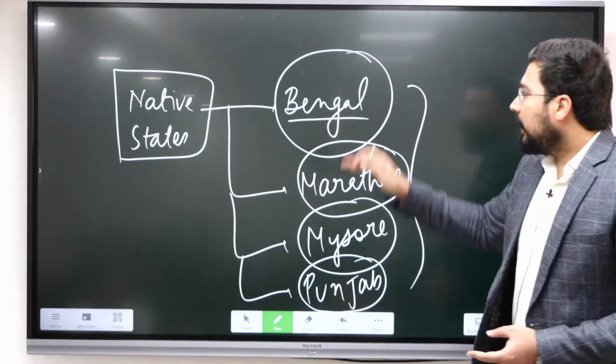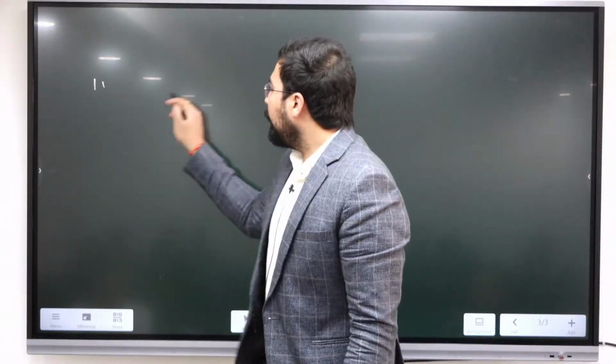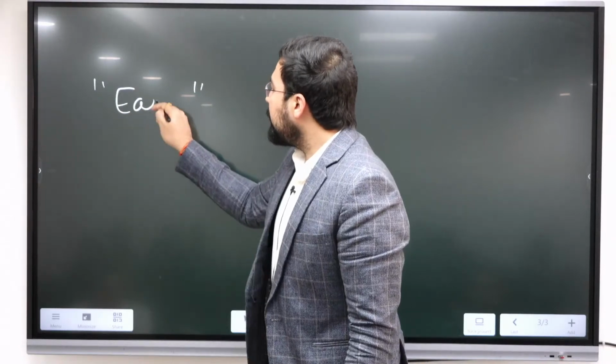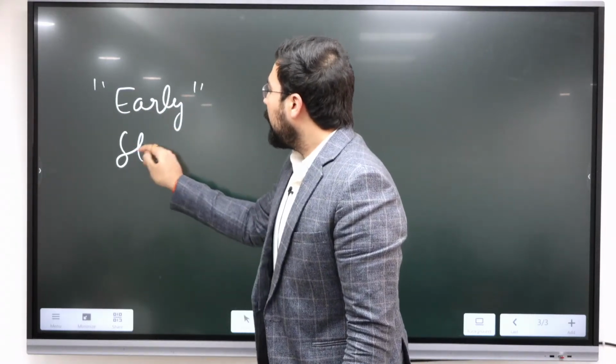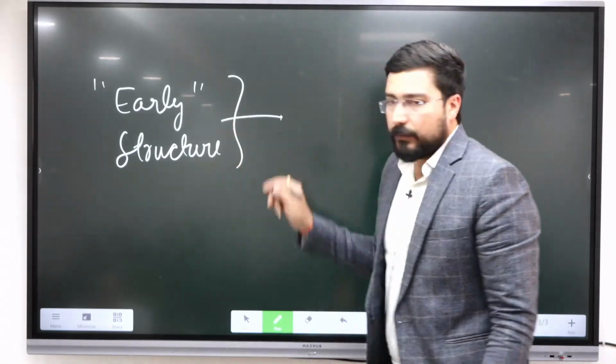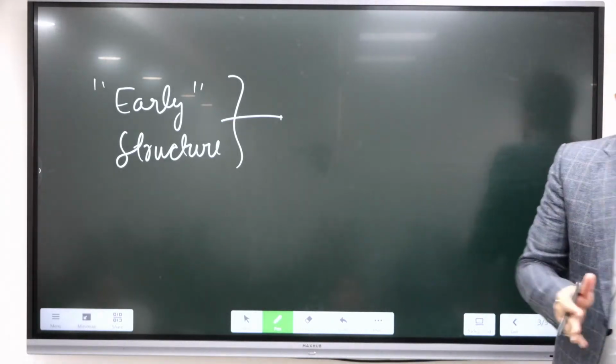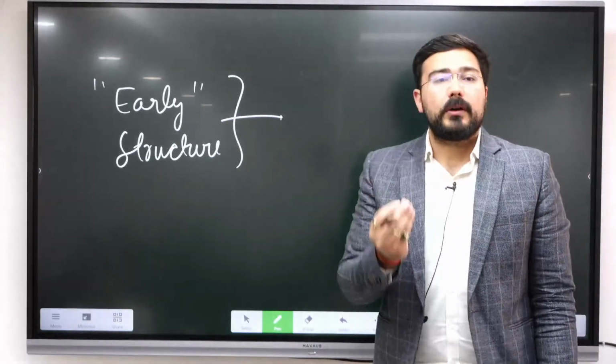Then after that our focus will change towards the establishment of the early structure of the administration, because whenever you want to rule someone, administration to create करना पड़ेगा, and in that administration what are the important elements?